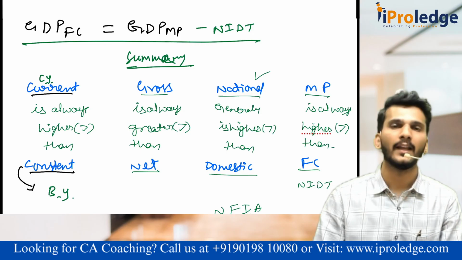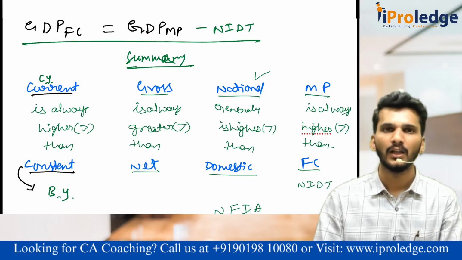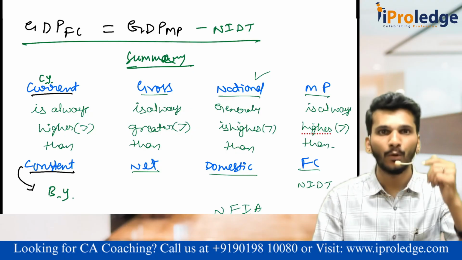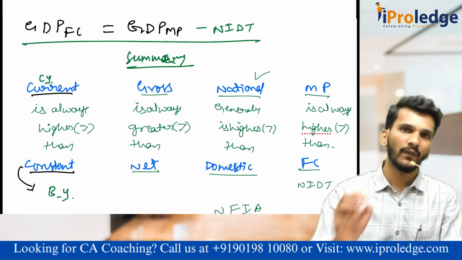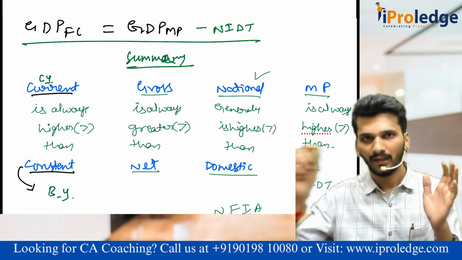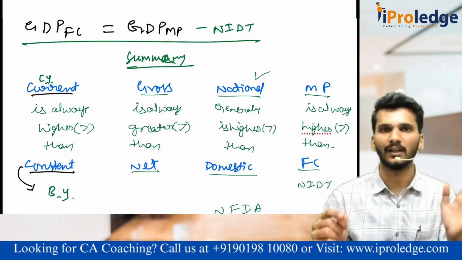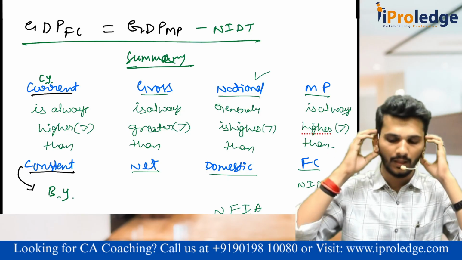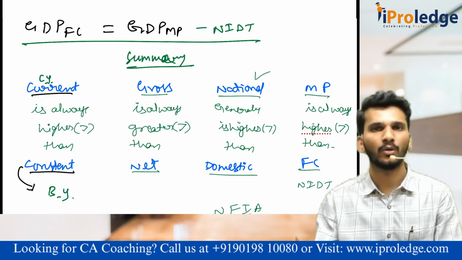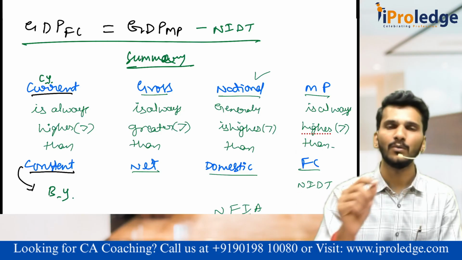Then national versus domestic. What is the difference? NFIA. Which is bigger? National is bigger. That is the assumption I am taking. Our people are earning more than outsiders in India. So whenever we are given national and asked to find out domestic, national minus something is equal to domestic, or domestic plus something is equal to national. Done? Last one, market price versus factor cost. Market price minus something is equal to factor cost, or factor cost plus something, that is NIDT, is equal to market price.